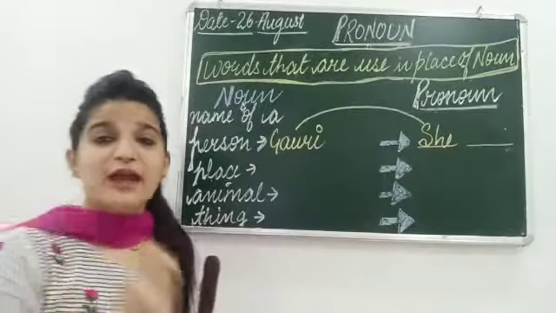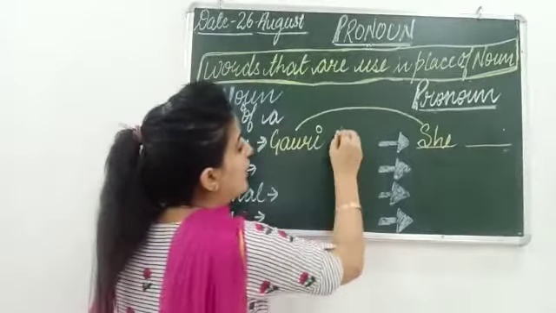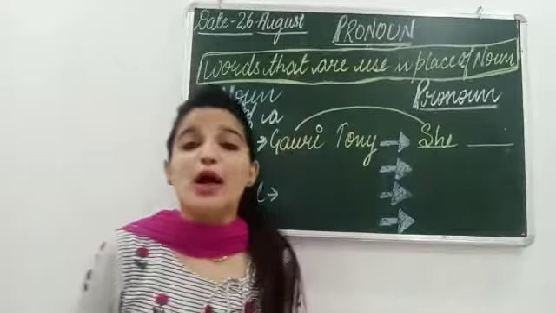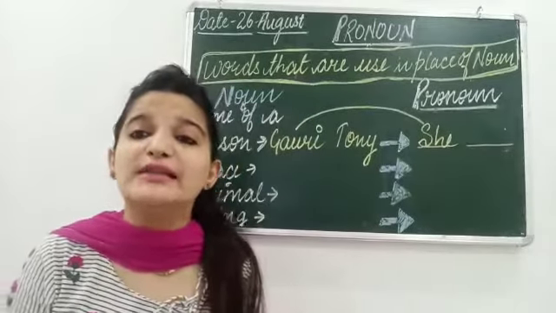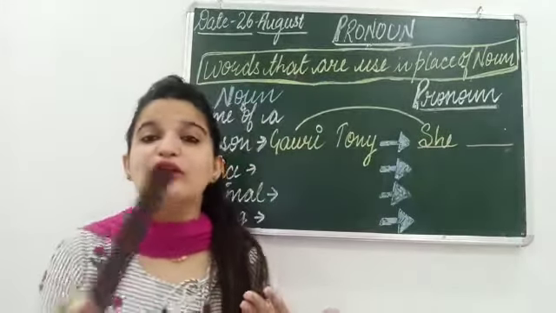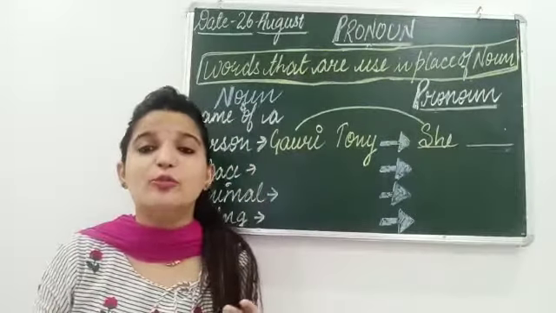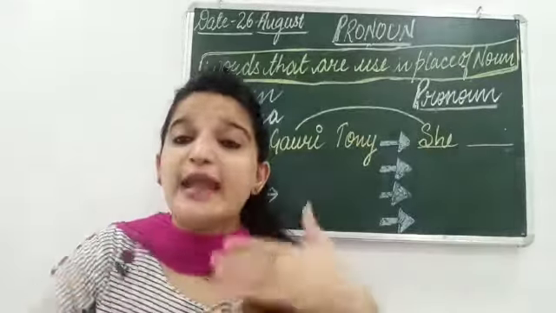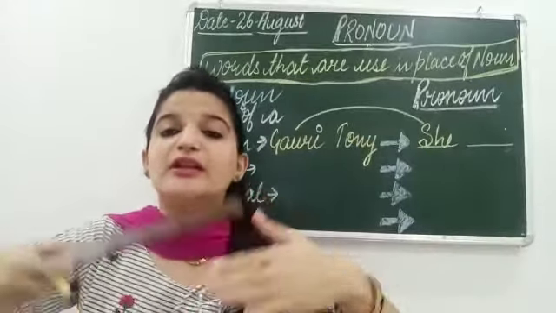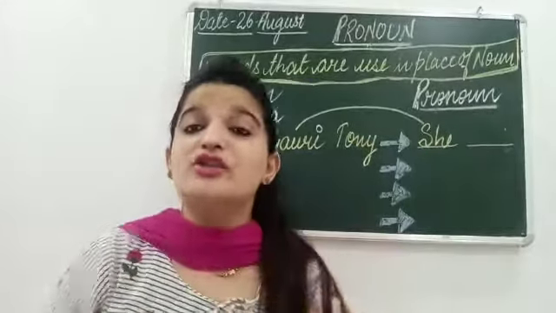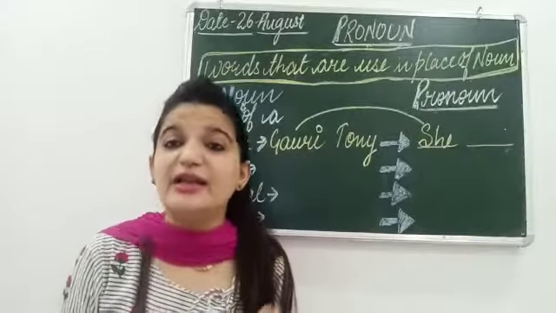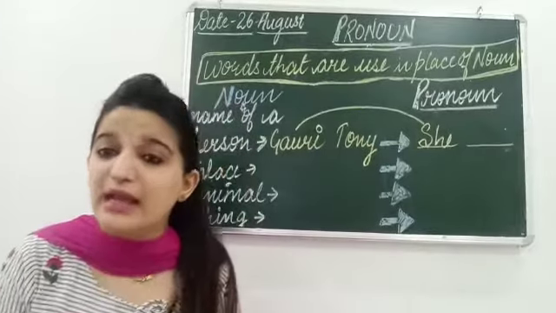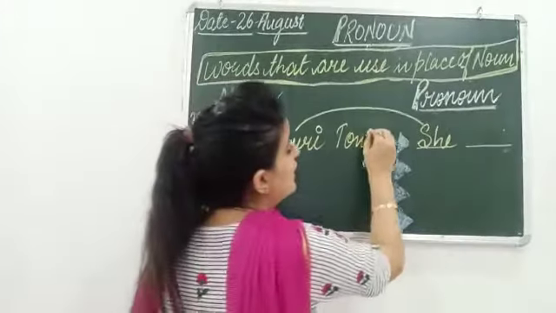So if we are talking about any boy, suppose the name of the boy is Tony. So I am saying like this: Tony is a good boy, Tony is an intelligent boy, Tony is a smart boy, Tony is a cute boy, Tony is the best player, Tony is the best dancer. To remove this repetition, in place of Tony, because Tony is a boy, a male person, we can use he.